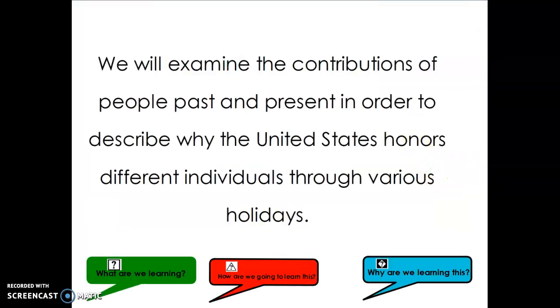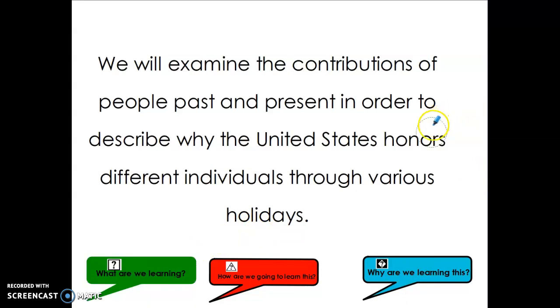Let's take a look at what we are going to learn today for social studies. We will examine the contributions of people past and present in order to describe why the United States honors different individuals through various holidays. So let's take a look. What are we going to be learning about today in social studies?